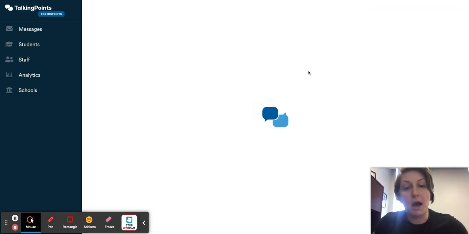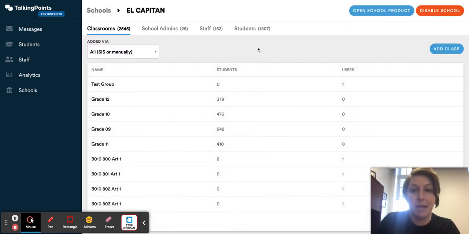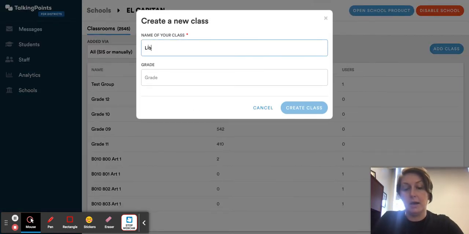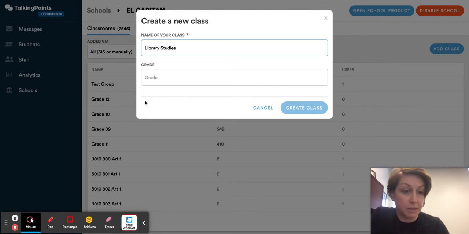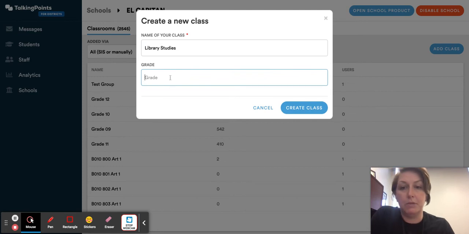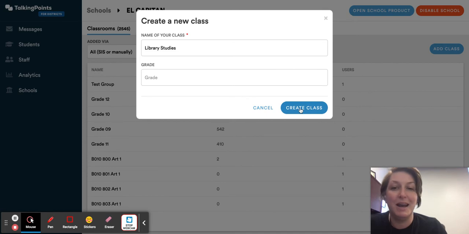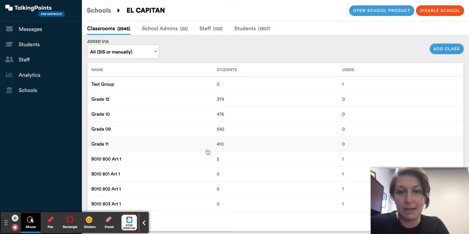So the next thing that will happen is that Chance Simone will now have her new access. When she logs in, she will see the El Capitan classrooms. They're all listed here, but you'll notice at the very top, there is a test group and then grade 12, 10, 9, and 11. So what Chance Simone can do is add a class up here in the right-hand corner, and she might call this Library Studies. Maybe she has a group that comes in after school and she wants to let parents know about this opportunity. She can go in and put the grade. You actually don't have to put anything in that box, so I'm not going to. I'm going to go ahead and click Create Class.